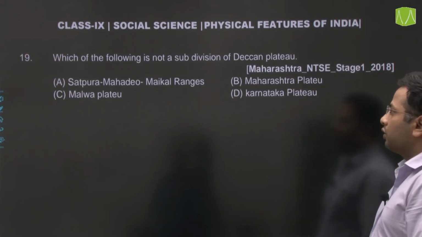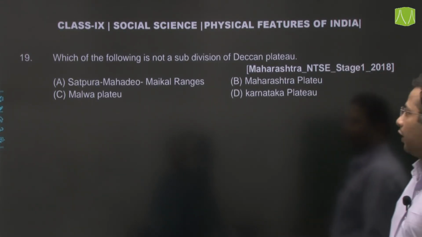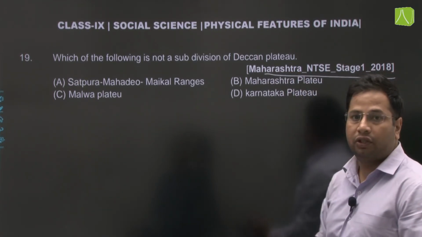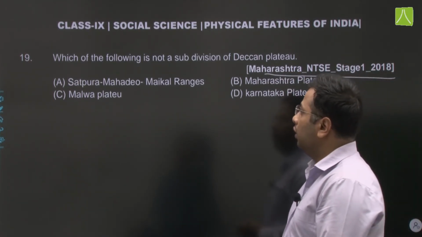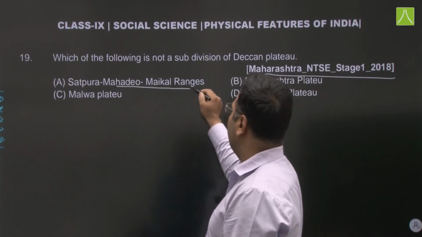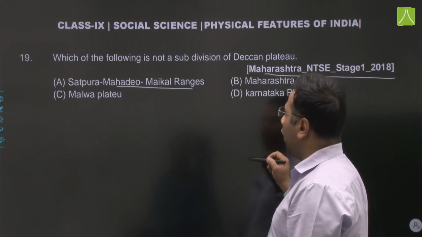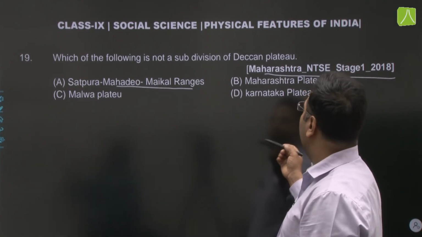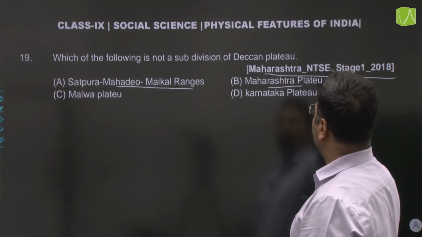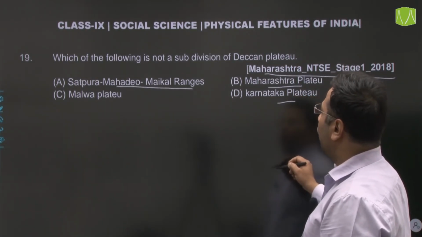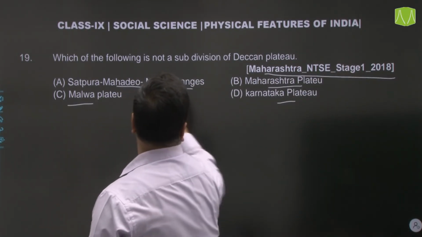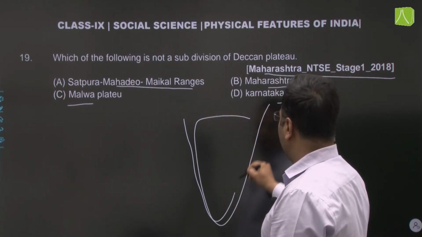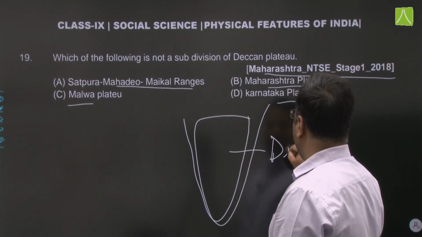Which one of the following is not a subdivision of Deccan Plateau? This question appeared in Maharashtra NTSE stage 1 in the year 2018. Satpura, Mahadev, Mallikal range, they all are part of Deccan Plateau, as are the Maharashtra Plateau and Karnataka Plateau. When we talk about Deccan Plateau or Peninsular, this whole is considered as Deccan Plateau.